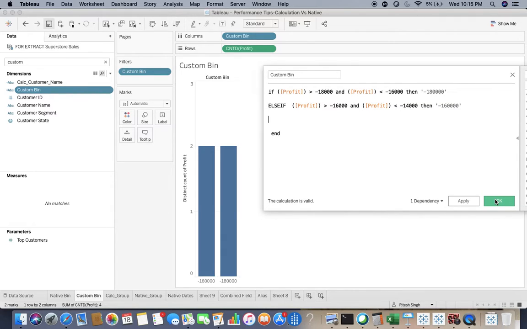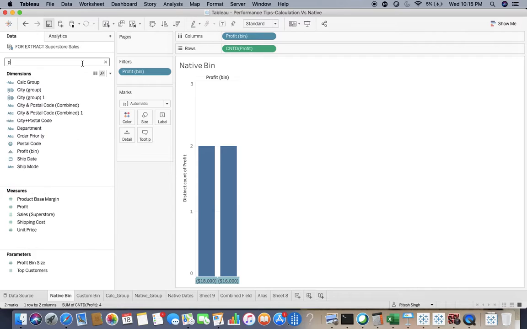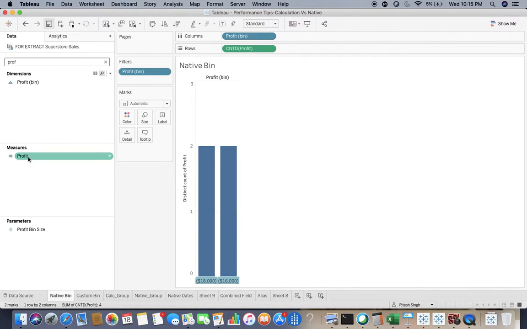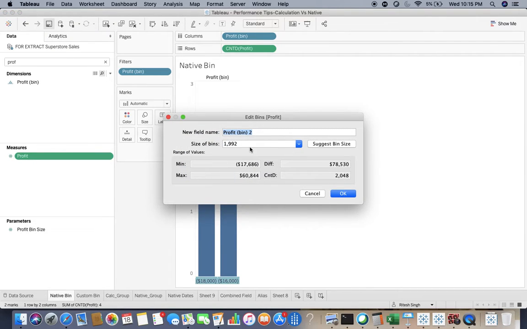So we can achieve this with the native bin, where you don't have to do anything. You just go to that particular measure, say profit in this case, and create that custom bin here like this. And the range is 2000. So I already have this. So this is the way you create that.